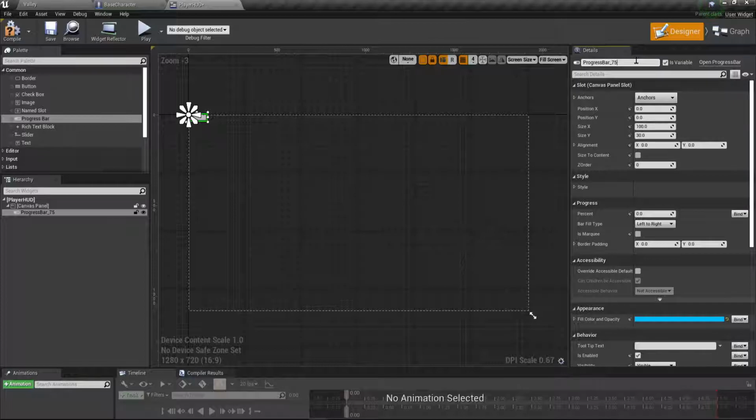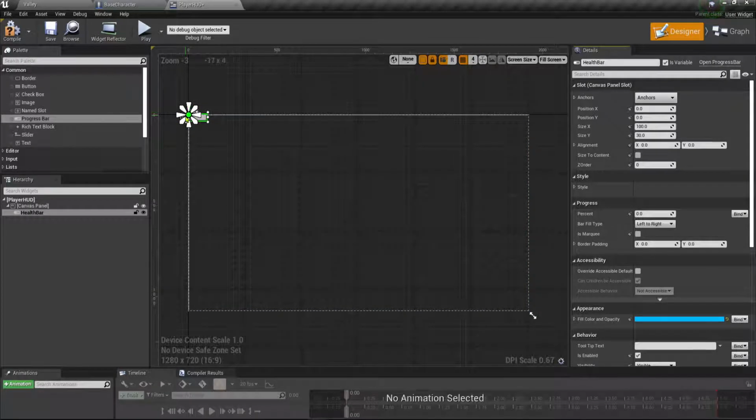Okay, so we want to go up here to progress bar and details, and we're going to rename this because we don't want all these just generic numbers as we go. So we're going to say health bar. Okay, so health bar. And this point right here is our anchor point. This is where we'll anchor it on our screen.